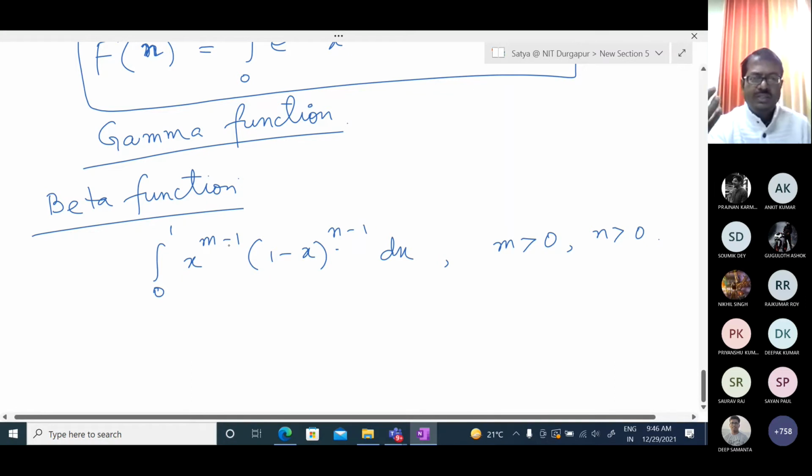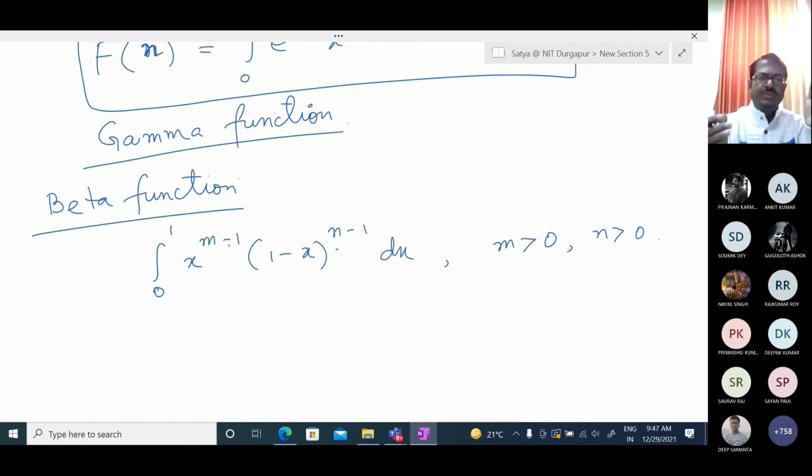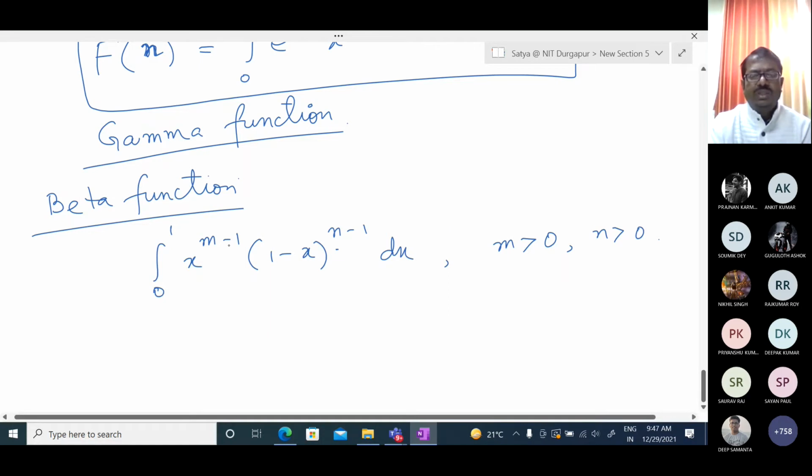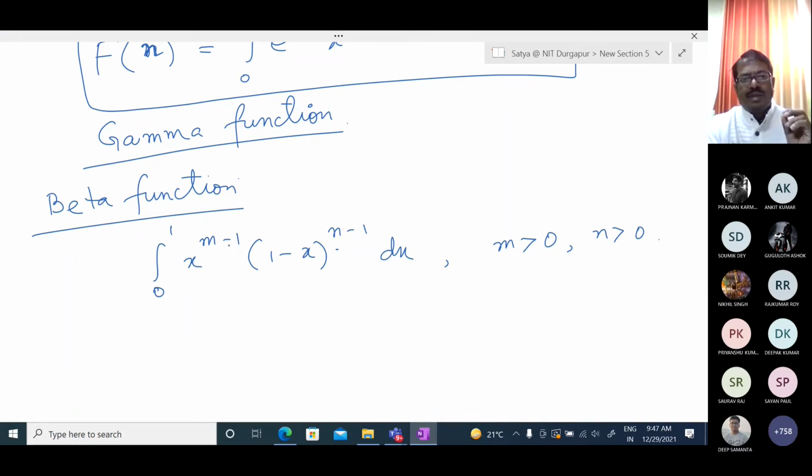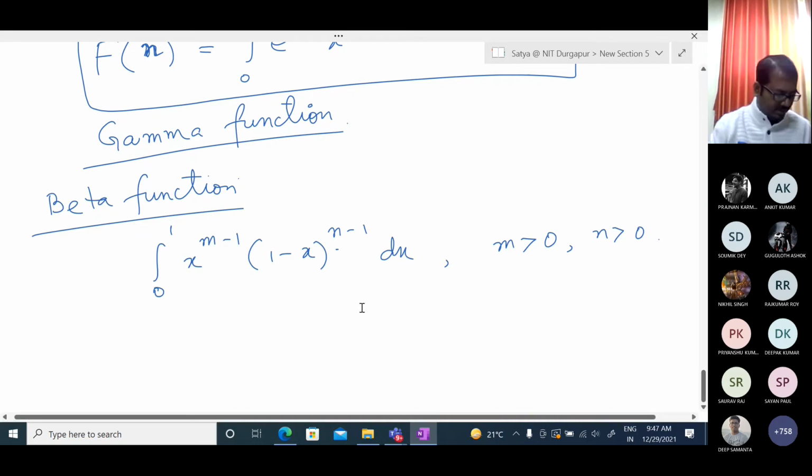So this improper case occurs at the point 0 or 1 depending on m and n. When m lies between 0 and 1, it is improper and discontinuous at the point 0. And when n lies between 0 and 1, it is improper or discontinuous at the point 1. Now we can divide this into two parts.